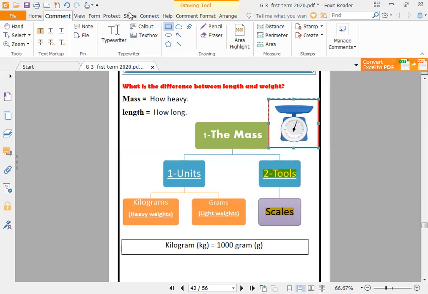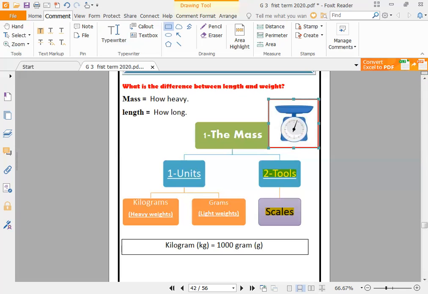Let's revise. We have something called mass. What is the mass? How heavy you are. If you are small, your mass will be small. You have no meat in you. If you have meat, you are large, so your mass will be large. You will be heavy. So how can I know your mass? By using a scale.